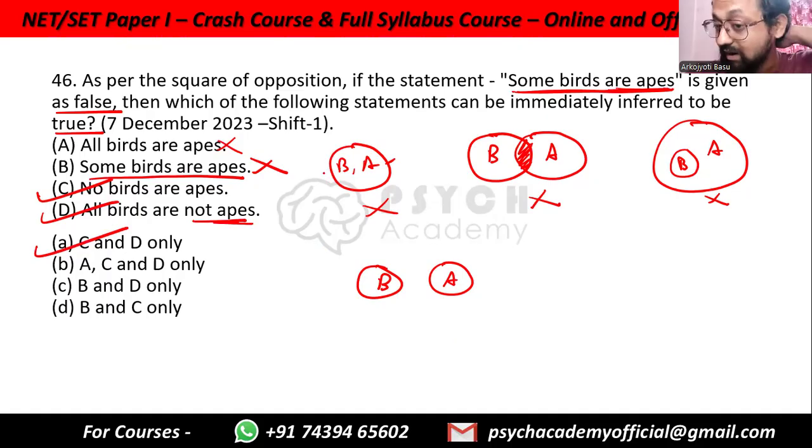Just whenever you get categorical syllogisms, draw the Venn diagrams. If the statement is true, then give a tick to all the matching diagrams. If it is false, then give a cross to all of them. If it is cross, then the Venn diagrams that are not matching, that's the answer.